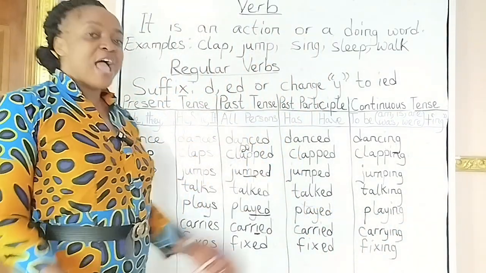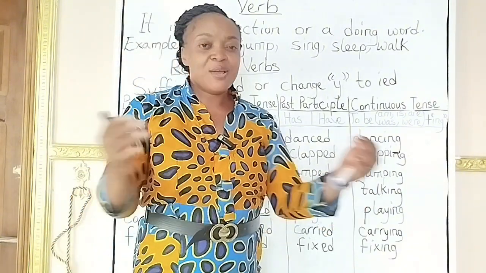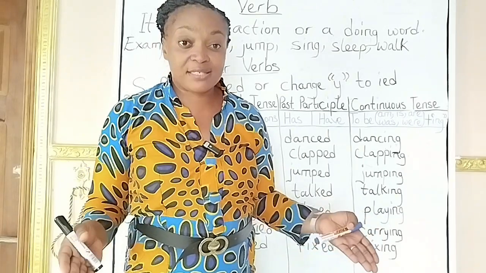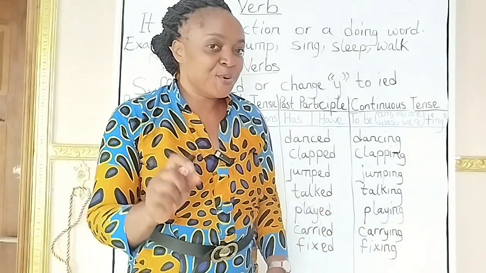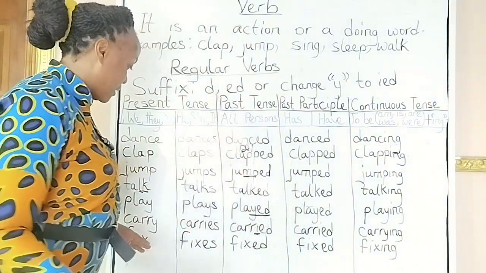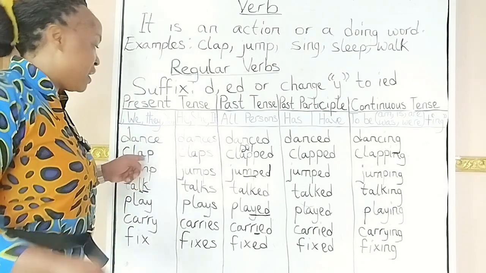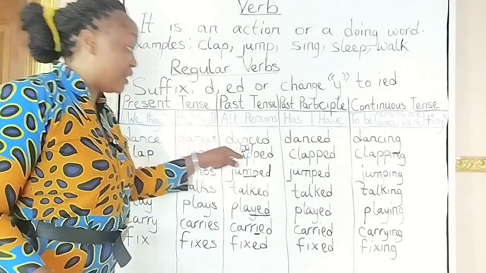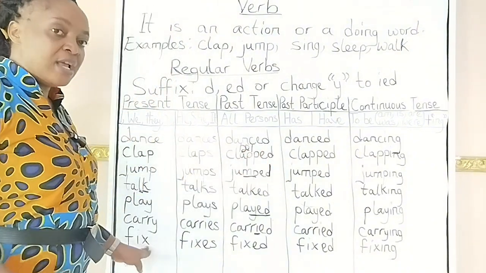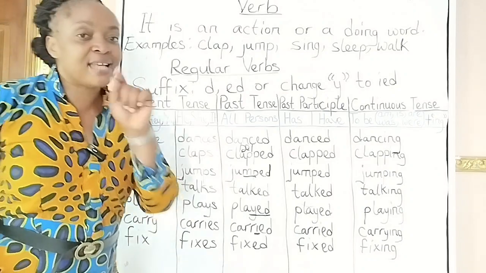And we go to the last. To every rule, there will always be an exception. And that is what I want to tell you. When a verb ends with X, like fix, don't double the X. Why am I saying this? Remember, I told you that when you have just a vowel in the middle before a consonant, you double the last consonant before adding the ed. And when we look at this very word, fix, X is a consonant, but it is an exception.